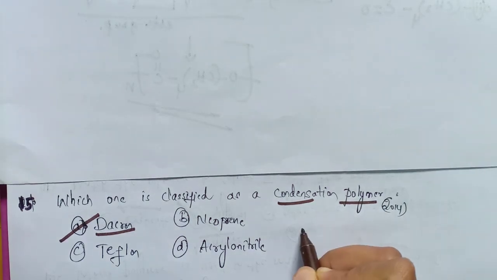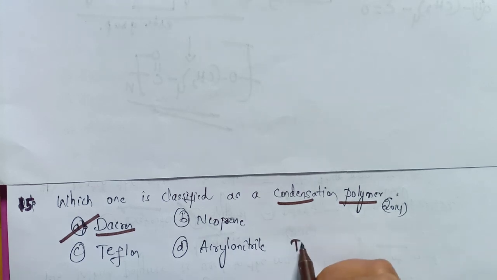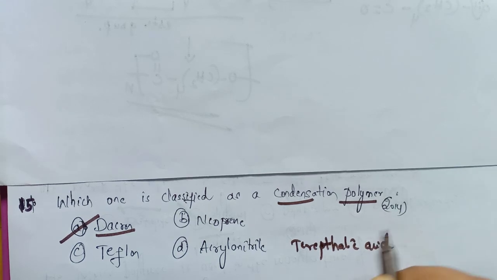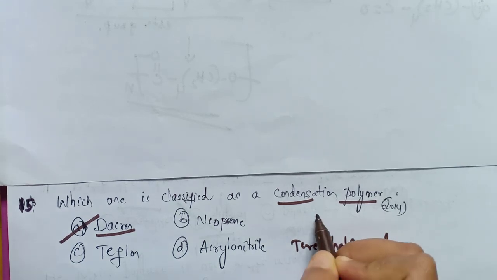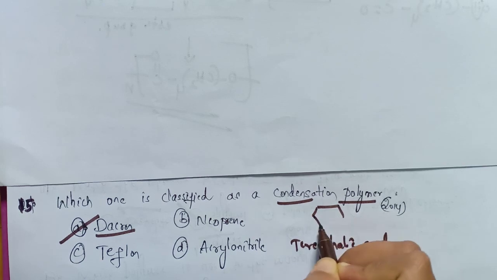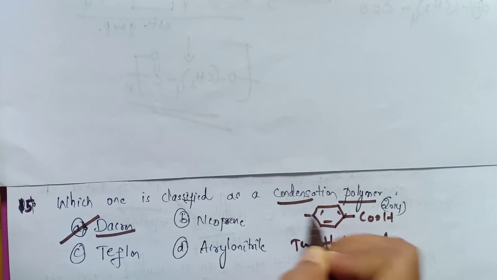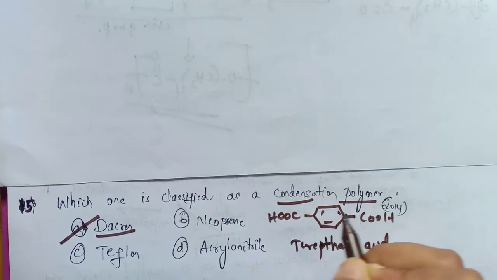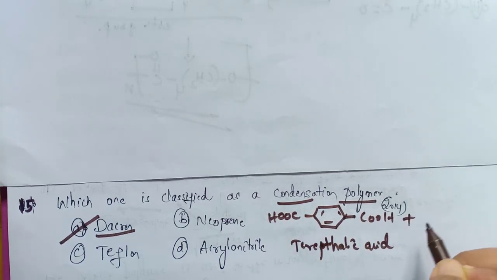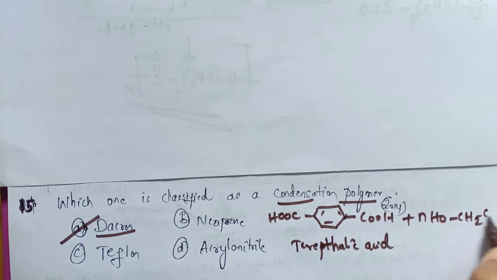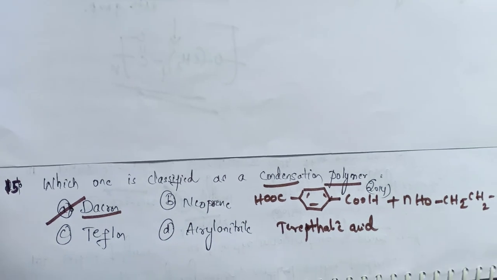Terephthalic acid has a structure like this, with COOH here and COOH here. This is reacted with ethylene glycol, HOCH2CH2OH.